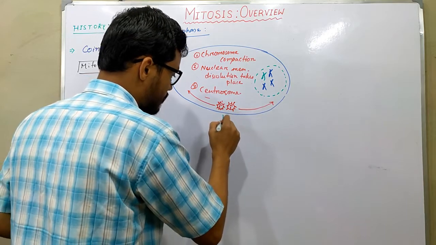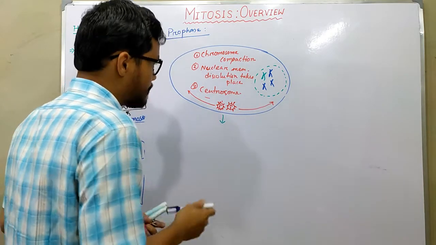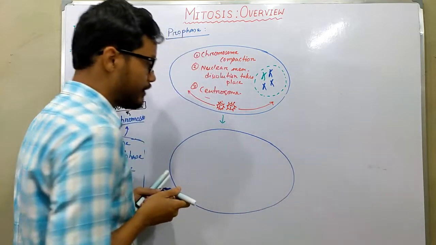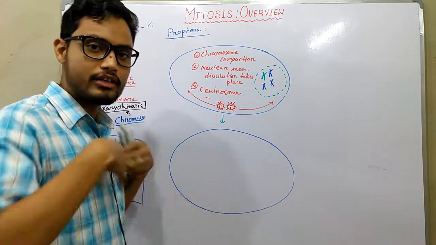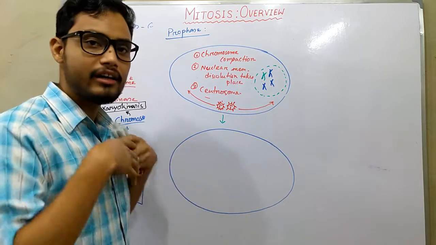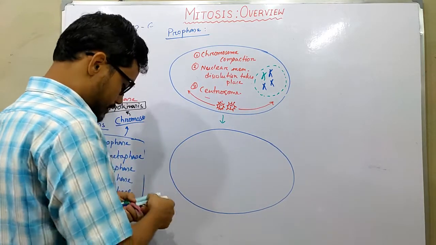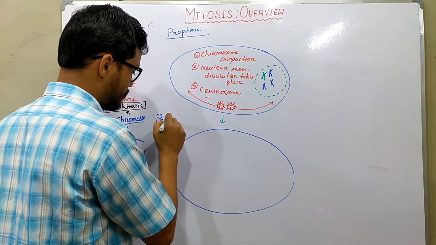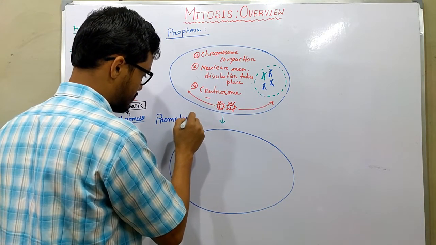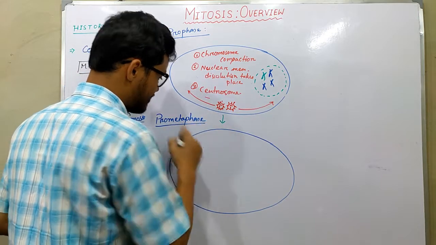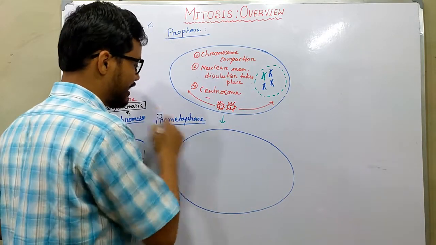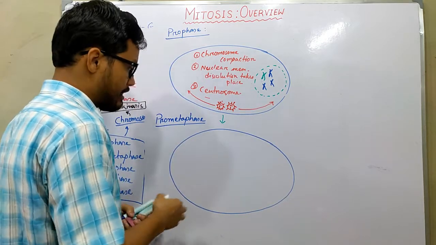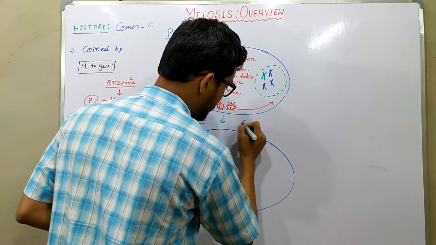So now we jump into the prometaphase. What does the prometaphase stand for? In this case, nuclear dissolution is complete. The nuclear envelope has completely disappeared. That is the major difference between prophase and prometaphase. Some books refer to it as late prophase. So the first criterion of prometaphase is the complete dissolution of the nuclear envelope.